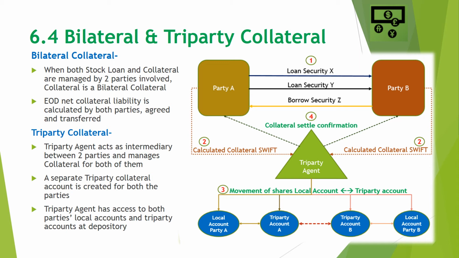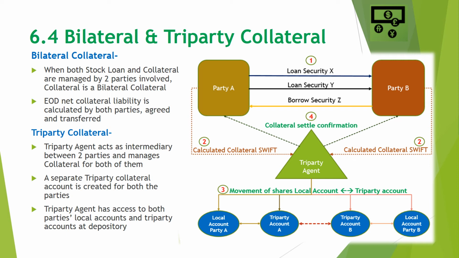Now triparty collateral. When there is a third party which gets involved for exchange of collateral between the two parties dealing in stock loan, such collateral transfer is called triparty collateral. The party which manages the collateral in the triparty collateral case is called a triparty agent. The triparty agent acts as an intermediary between those two parties and manages collateral for both of them. A separate triparty collateral account is created for both the parties. The triparty agent has access to both parties' local accounts and the triparty accounts at the depository.